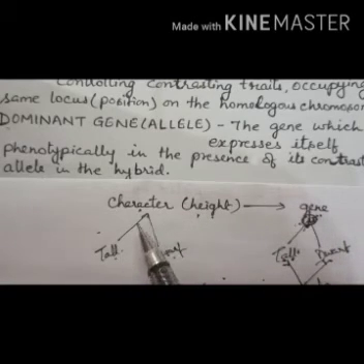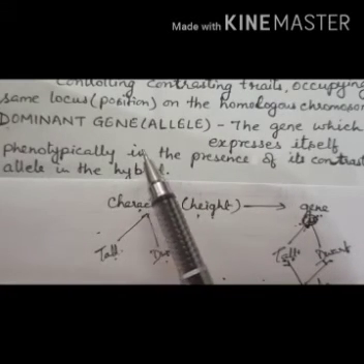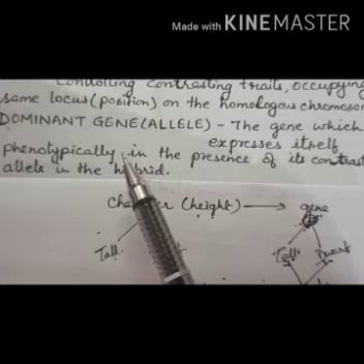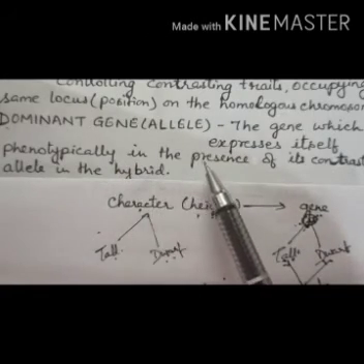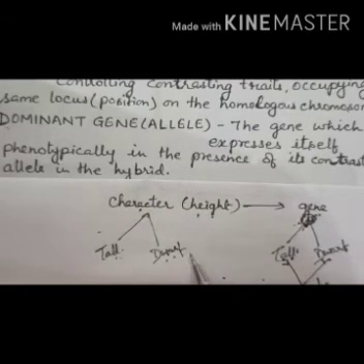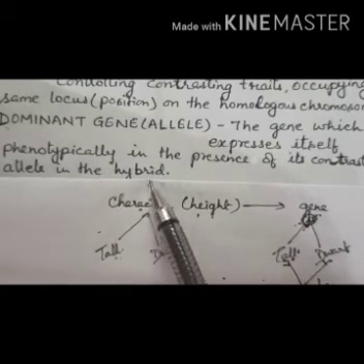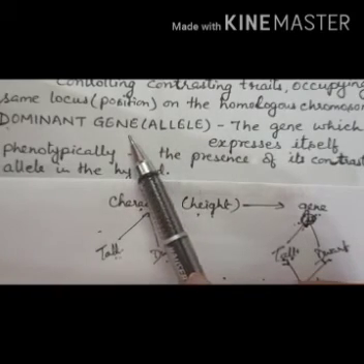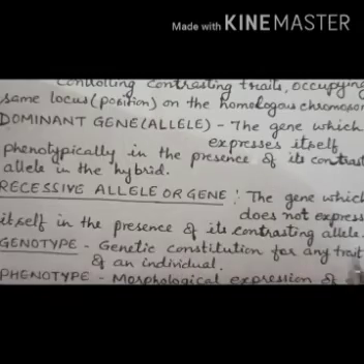So every character has two traits. The trait which expresses itself phenotypically, in the presence of its contrasting allele, is called the dominant gene or allele. Tall and dwarf are two contrasting characters.